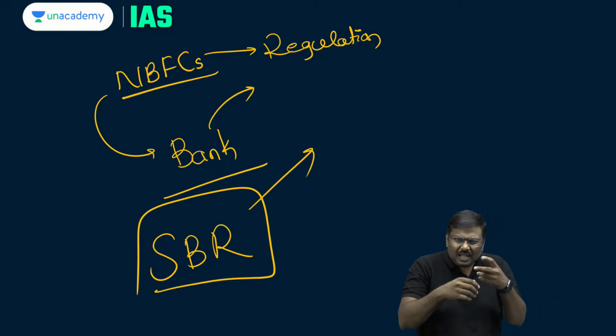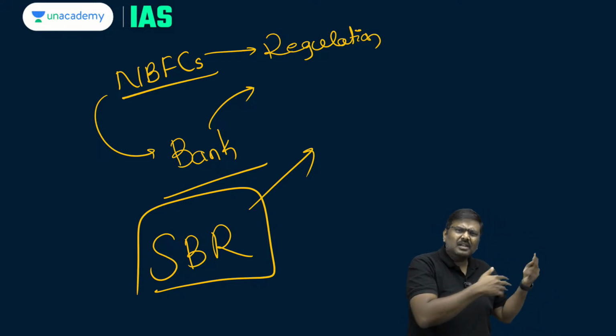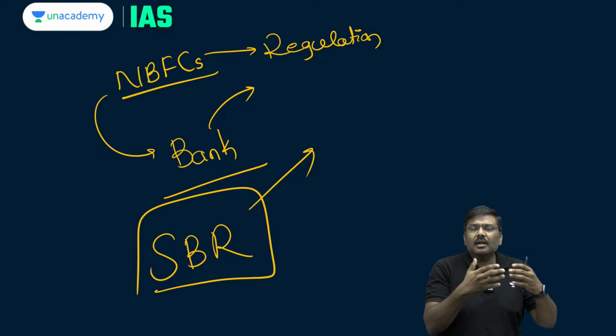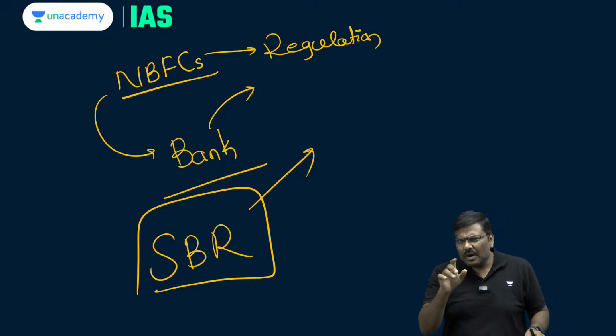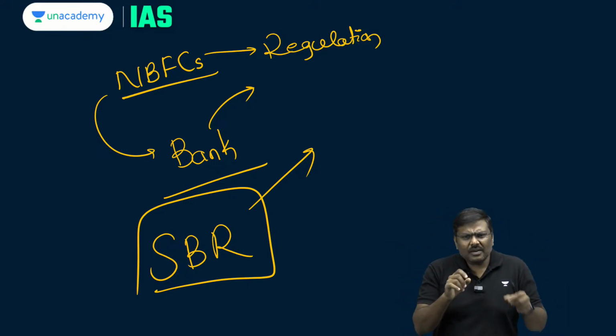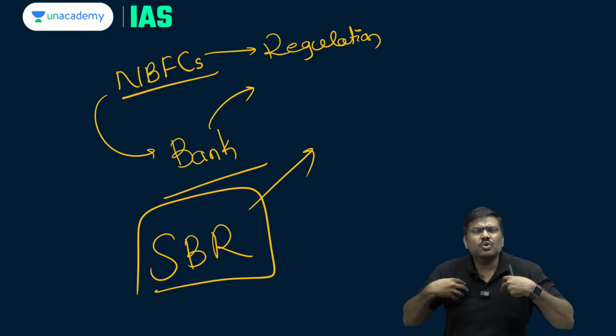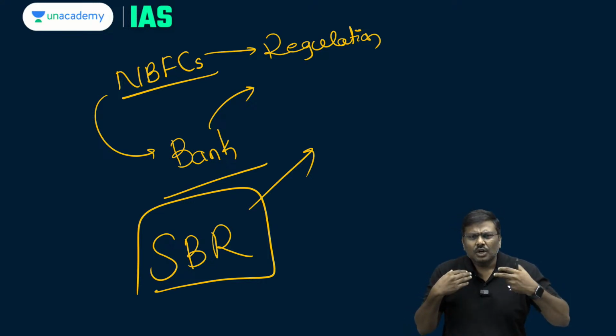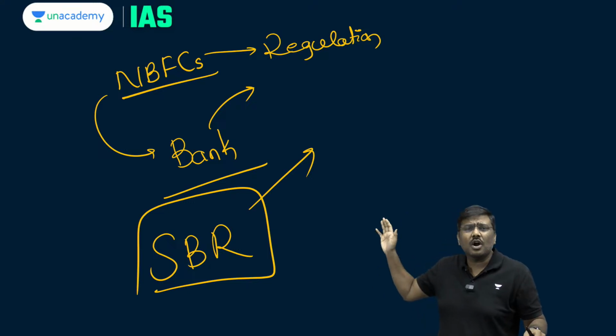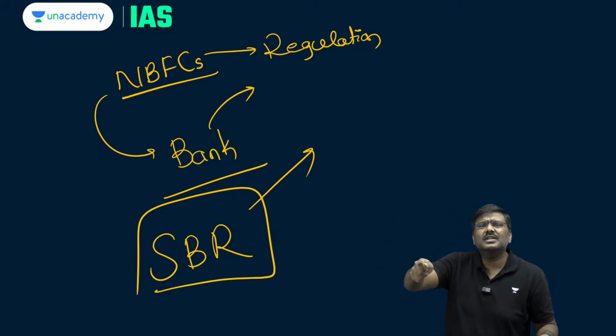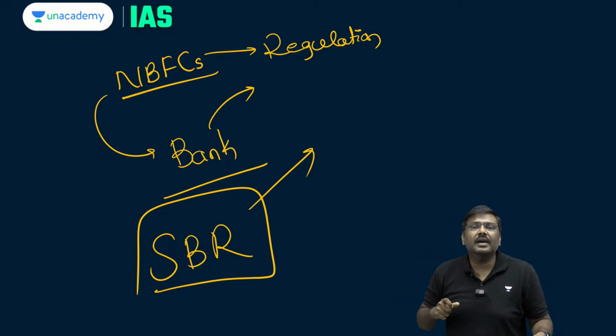And very recently many NBFCs which earlier have been classified as upper layer NBFCs have approached RBI and requested, please do not impose conditions on us. Don't force us to get listed in the stock market after a certain number of years of being classified as upper layer. Do not impose these kind of conditions.